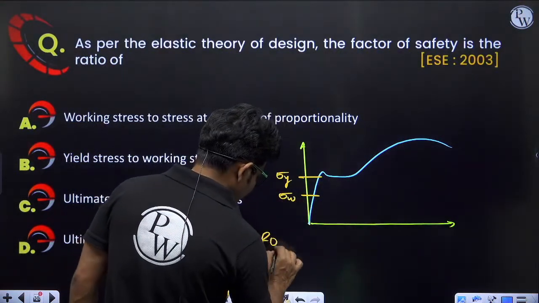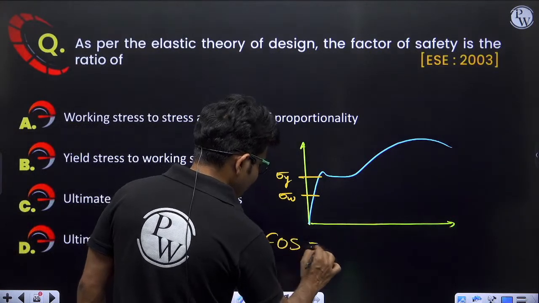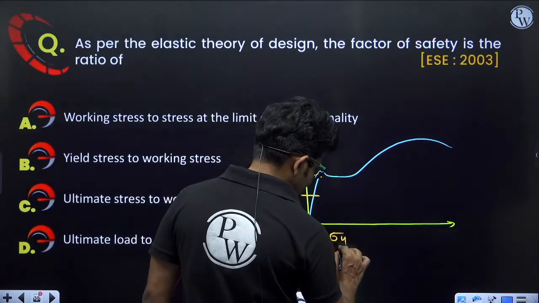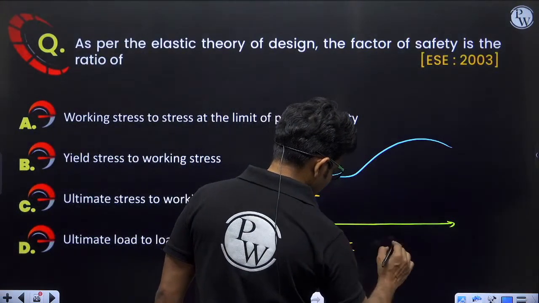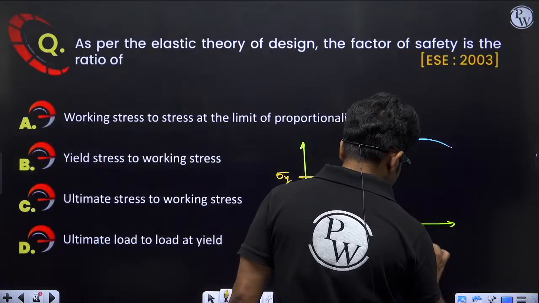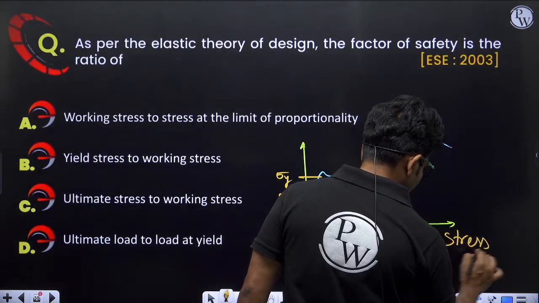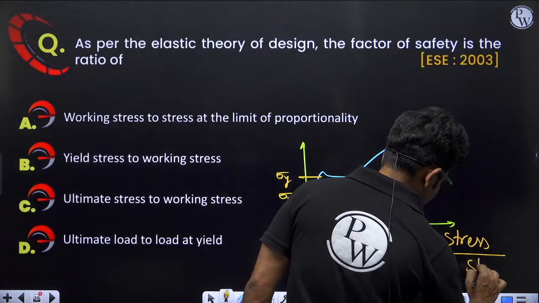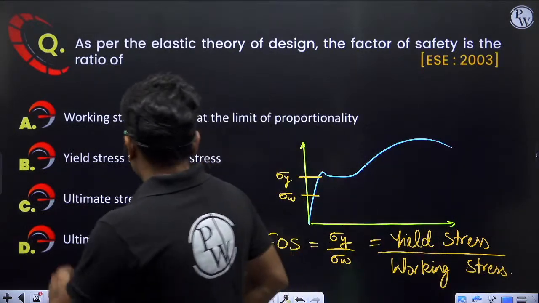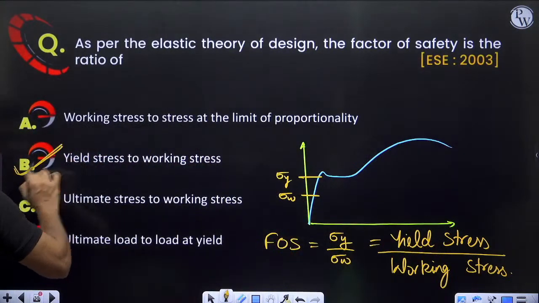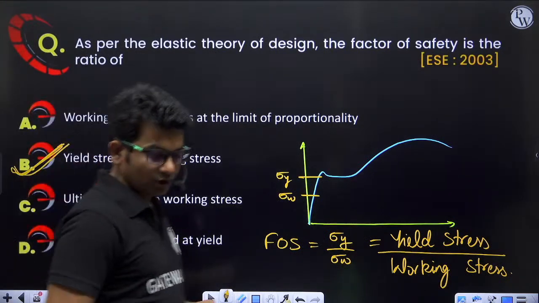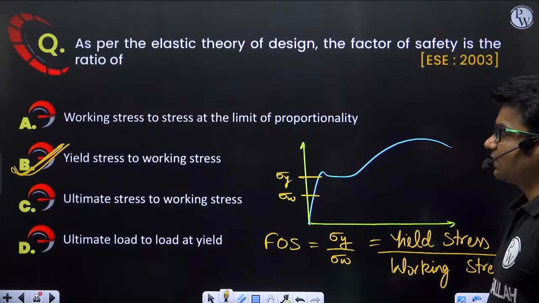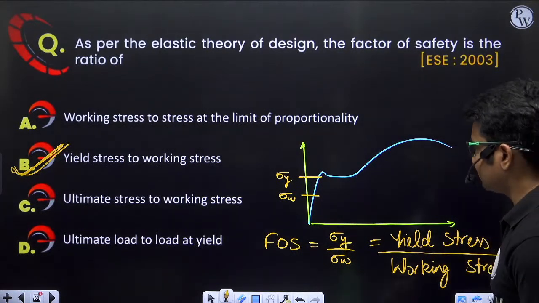So what will be the factor of safety? Factor of safety will be the ratio of yield stress sigma y upon sigma w, that is yield stress divided by working stress. Clear? So yield stress to working stress. Correct answer is option B. As per elastic theory of design, we get option B as answer. Yes, this is an RCC question.